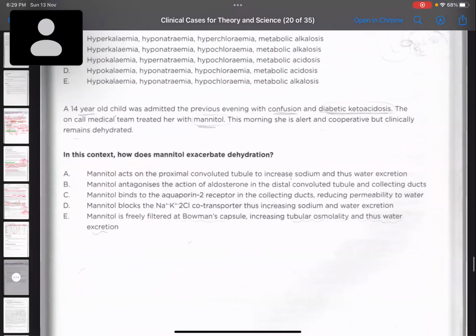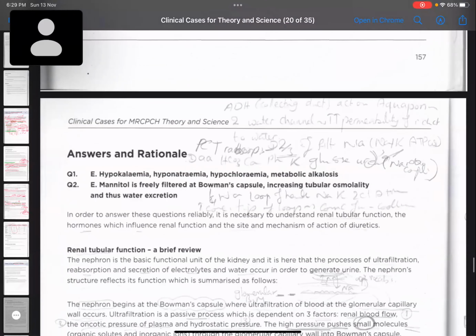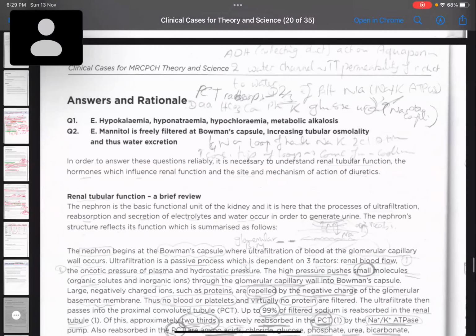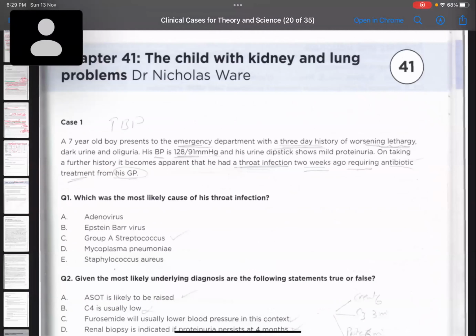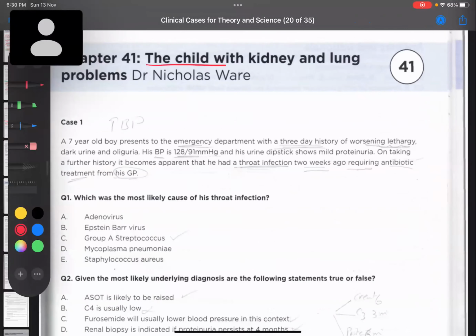What are the side effects of diuretics? Common side effects, that's it. Okay. Next one. This is also a nephrology case. A child with kidney and lung problems.